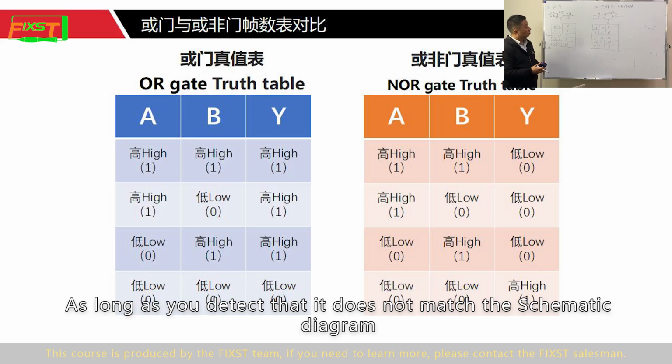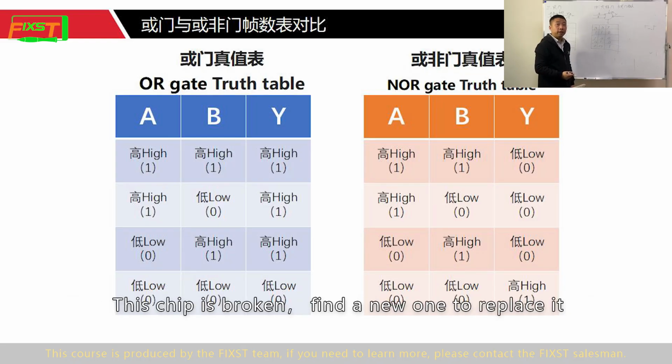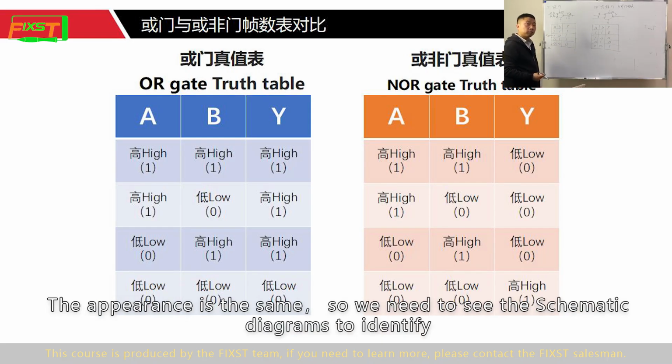As long as you detect that it does not match the schematic diagram, this gate circuit is broken. Find the same one and install it. This chip is broken. Find a new one to replace it. The appearance is the same, so we need to see the schematic diagram to identify.